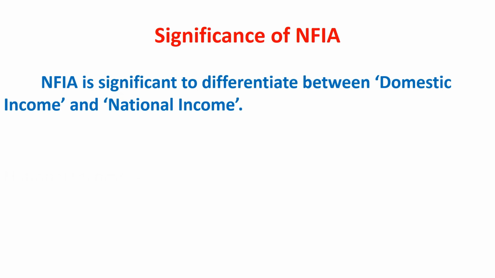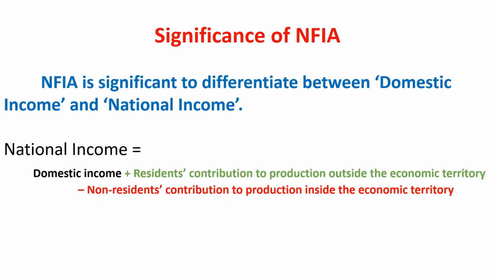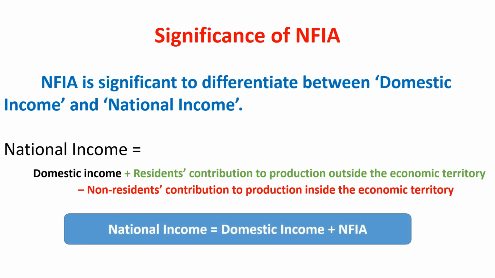National income is equal to domestic income plus residents' contribution to production outside the economic territory minus non-residents' contribution to production inside the economic territory. The difference between factor income from abroad and factor income to abroad is called NFIA. So we can say that national income is equal to domestic income plus NFIA.